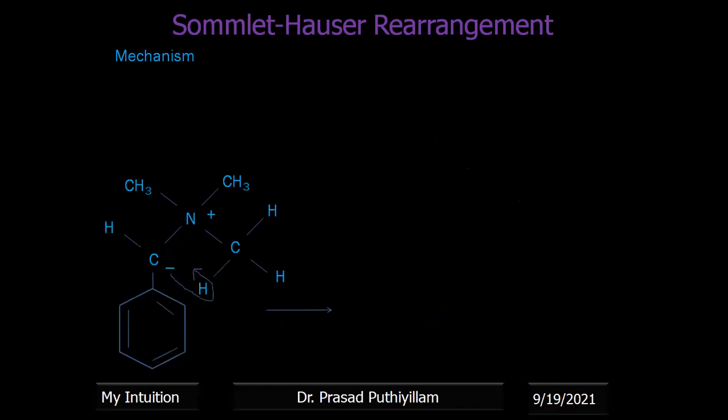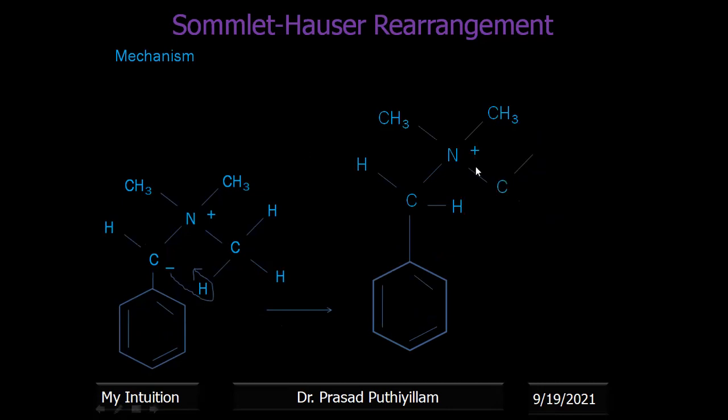After taking that proton, the carbon took that proton from this position, then the remaining nitrogen with CH3 groups has a positive charge, since it is a quaternary nitrogen. Then a negative charge on the next carbon, one of the methyl groups, a methylene anion. Now it attacks the ortho position, then rearrangement.